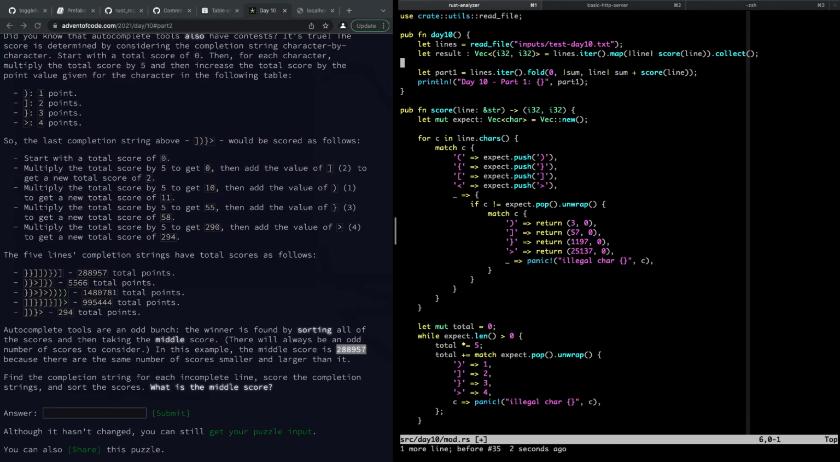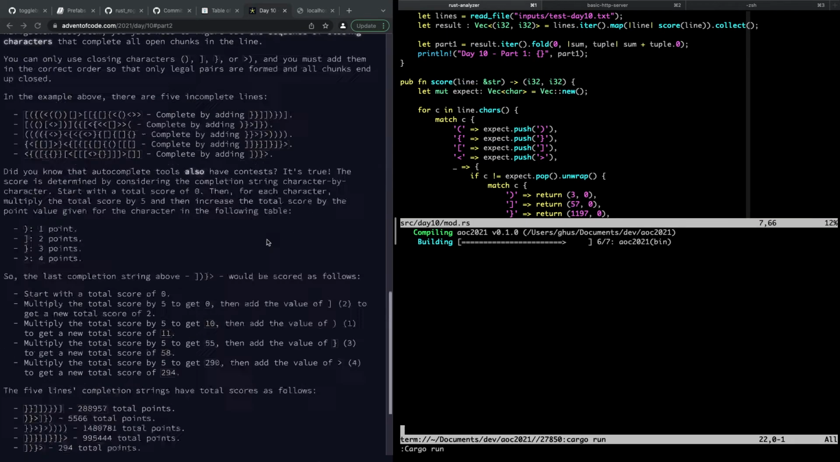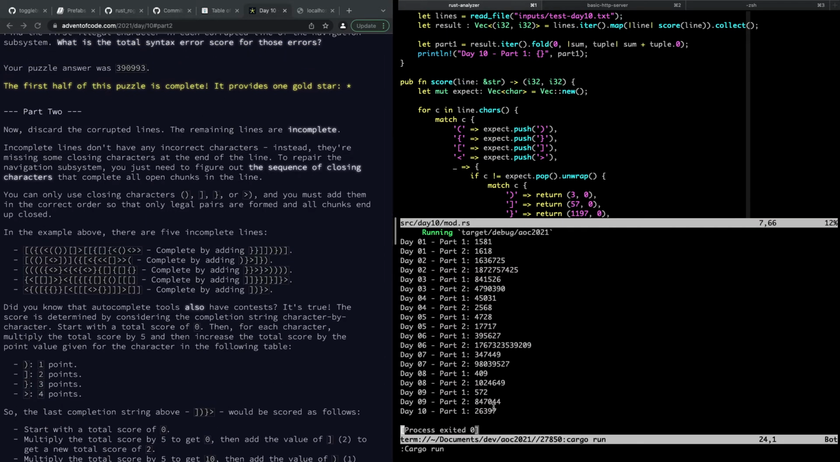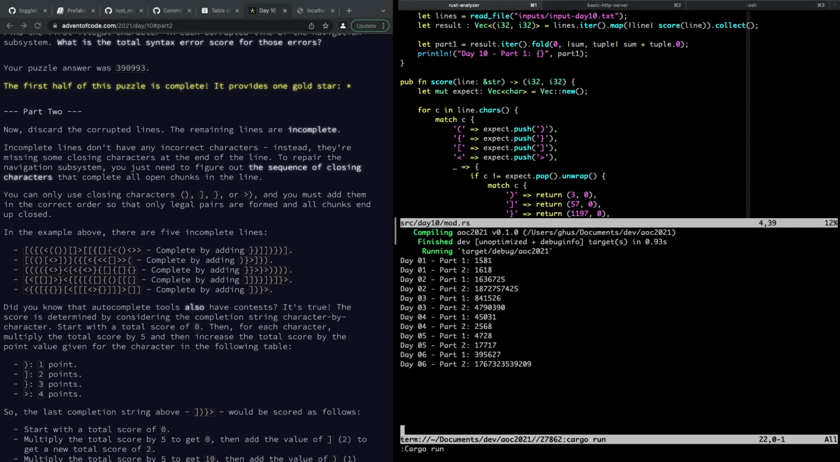Okay, and then for part 1, we're going to iterate over the results, and we're going to get the tuple, but we only care about the first part of the tuple. So this will be sum is tuple.0. So this should still give us part 1's answer. Right? We should still have 390993, and we didn't. Oh, because we still have the test input. Yeah, so that's our test input value, and this should give us that number.